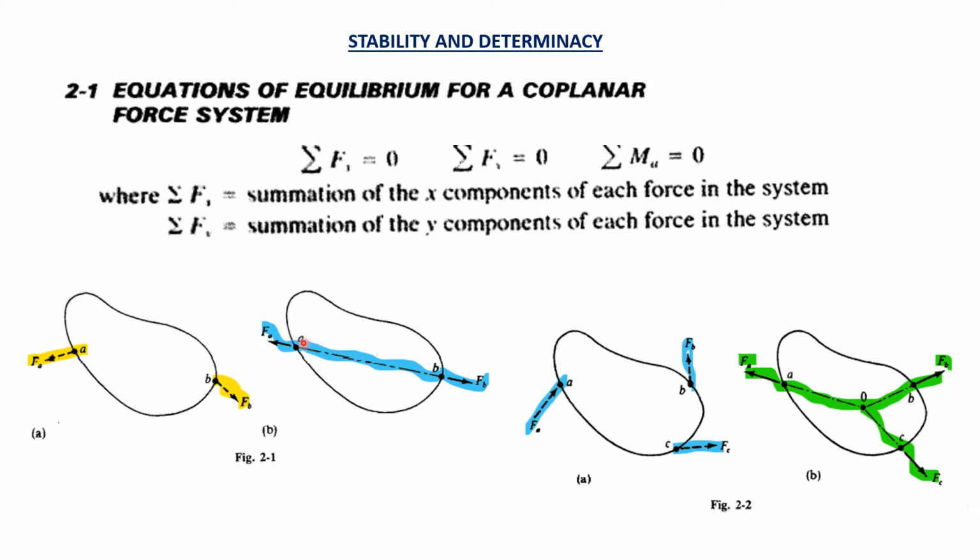But if you see this one, these two are opposite and on the same collinear line, so it will be in equilibrium. Here also, if you see multiple forces acting, it cannot act like that. The unbalanced force will try to rotate it. If it needs to be in equilibrium, all these forces should pass through a common concurrent point. Then only it will be in equilibrium.